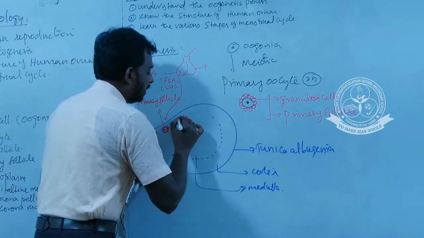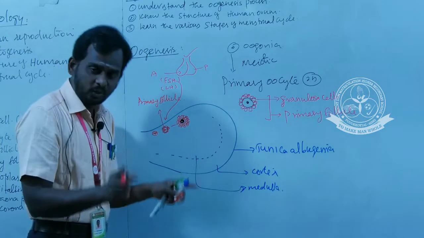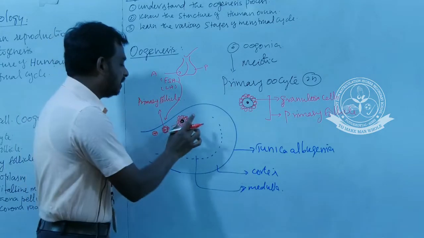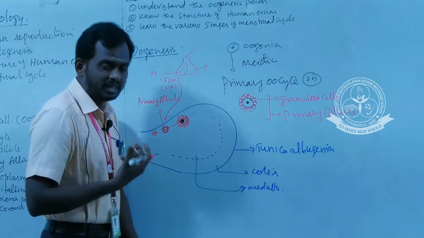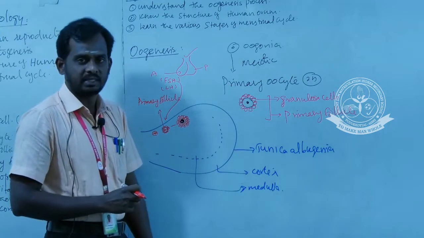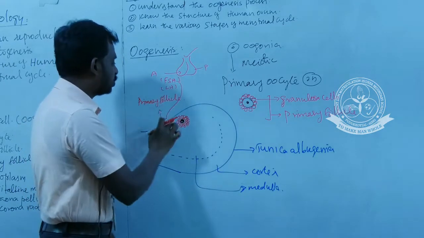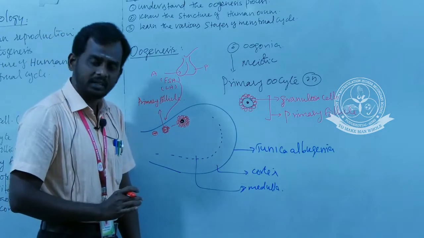So what is the stage of this egg? It always remains a primary oocyte, but it is a secondary follicle because it is surrounded by one more layer of granulosa cells. So the primary follicle matured into a secondary follicle under the stimulation of follicle stimulating hormone.